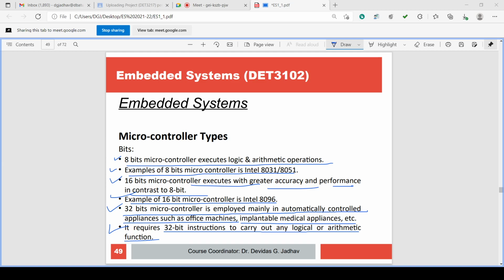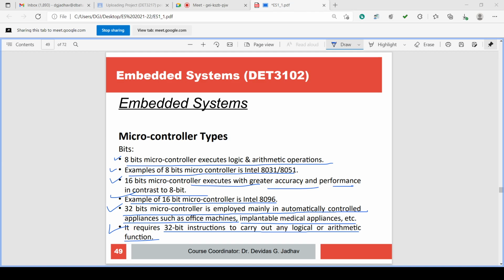Then we have to go for higher resolution, 2 bits. 2 bits, 4 levels, 00, 01, 10, 11. So 0 to 5 volt we can divide into 1.25, 2.5, 3.75 and 5 volts. So there is more accuracy. If 3.8 volt is there, it is closer to 3.75 volt, so very small incorrectness, about 0.05 volt error.